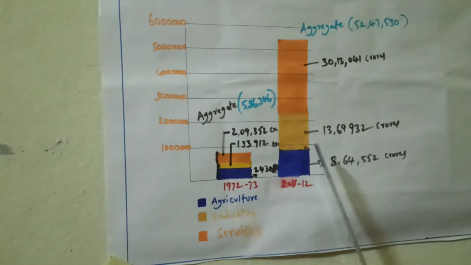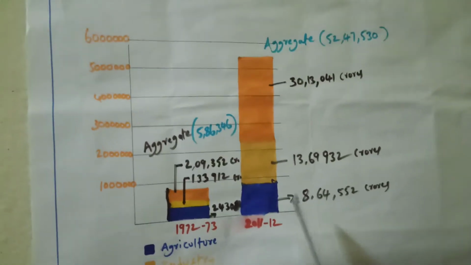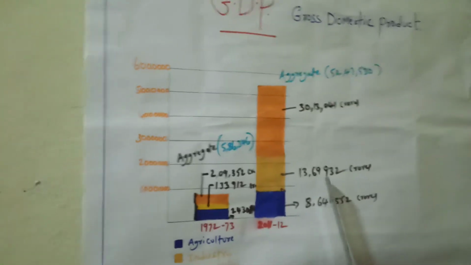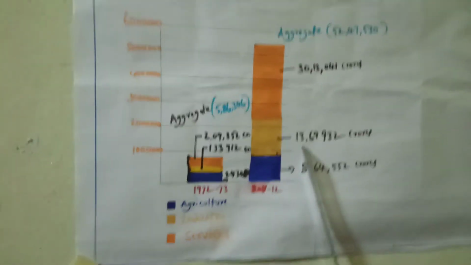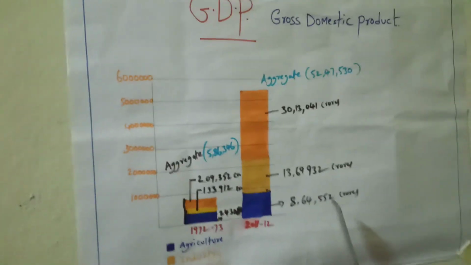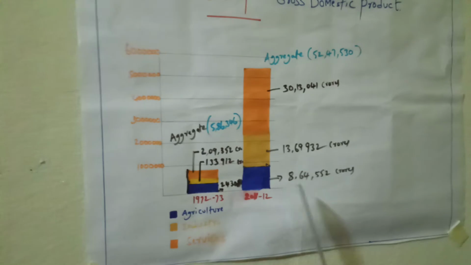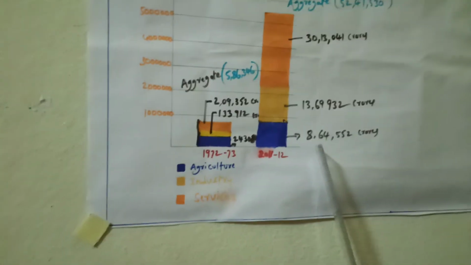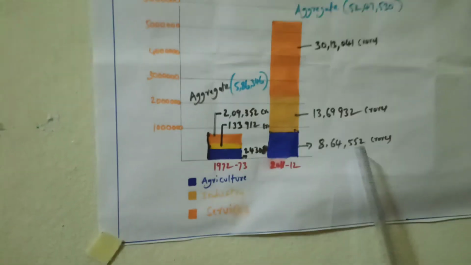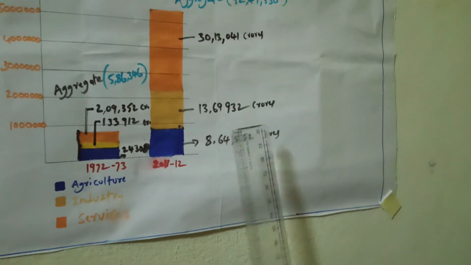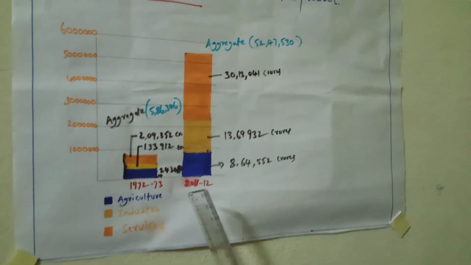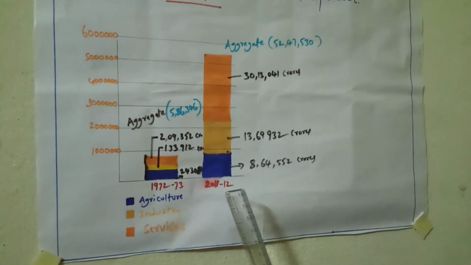The second highest share came from the industrial sector, not from agriculture. From the industrial sector, the second highest income was 13 lakhs 69,932 crores. But the least share came from the agriculture sector, 8,64,552 crores.